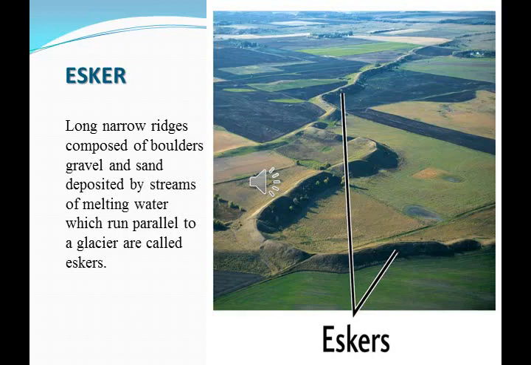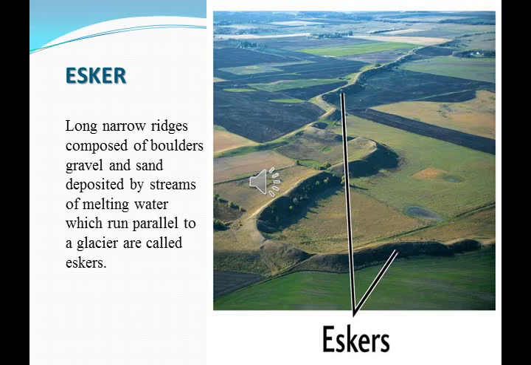So the long narrow ridges composed of boulders, gravel and sand deposited by the streams of melting water which run parallel to a glacier are called eskers. Esker is nothing but the long narrow ridges which are formed parallel to the glacier.